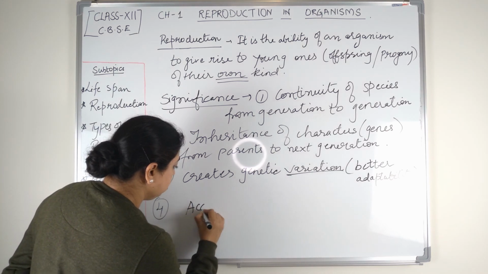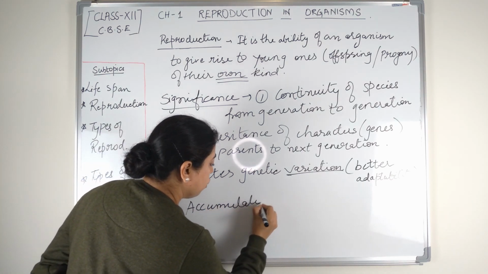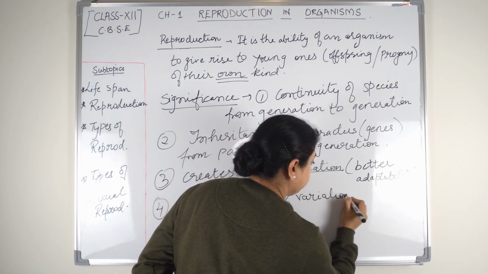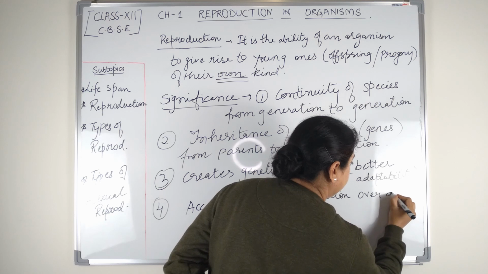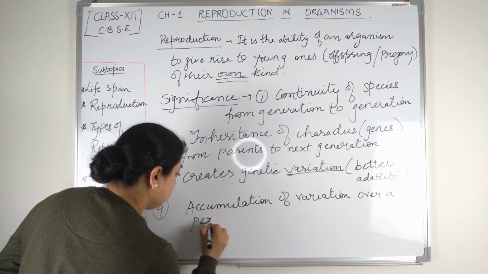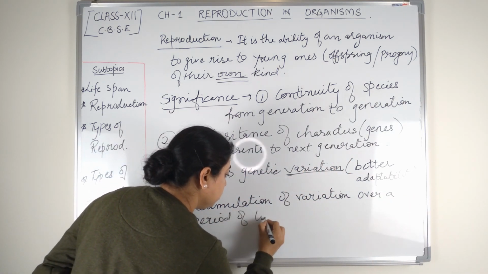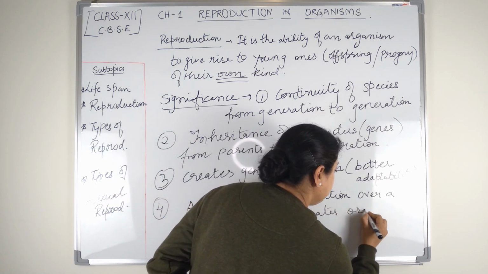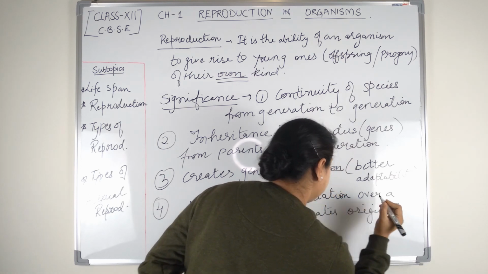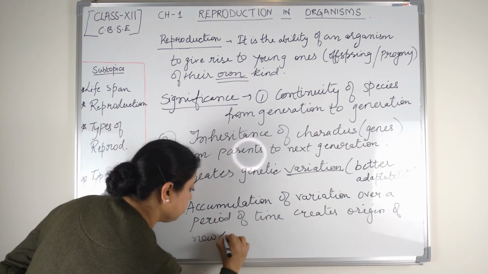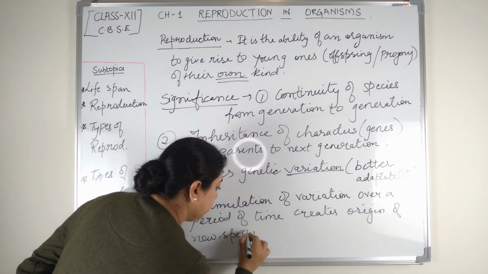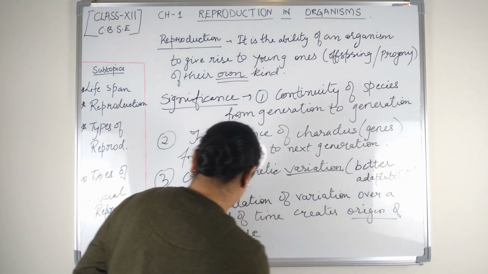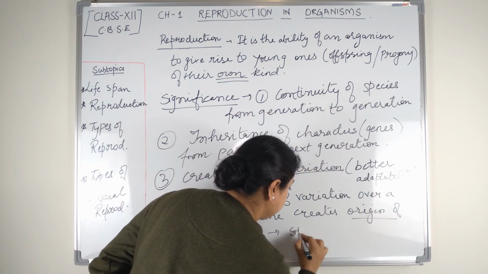So accumulation of variation over a period of time creates the origin of new species, and the process of origin of new species is known as speciation.